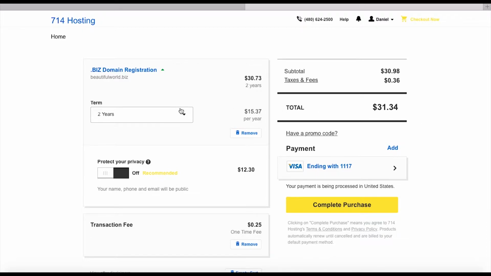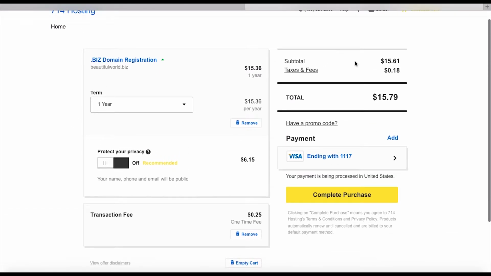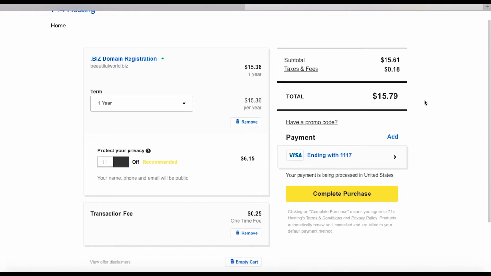All this comes up. Look at this little trick they do. They put 2 years. I only want to do 1 year because we may even change it. And that's it. So you guys, this is how it looks. Go in, complete the purchase, and then the next tutorial you'll see is how we set up the domain to work with our services. So this closes this tutorial on choosing a domain name.